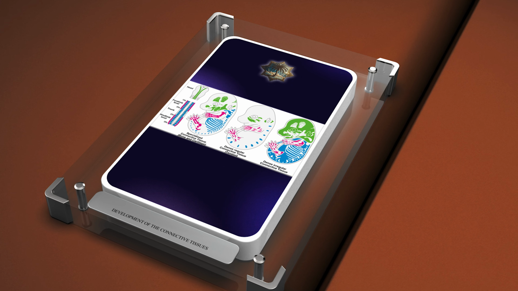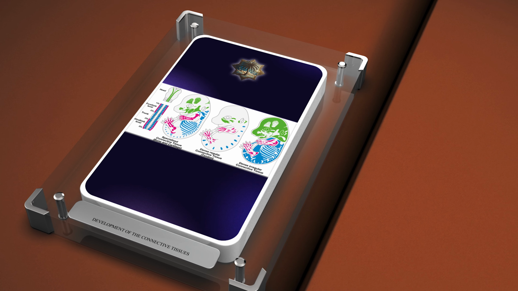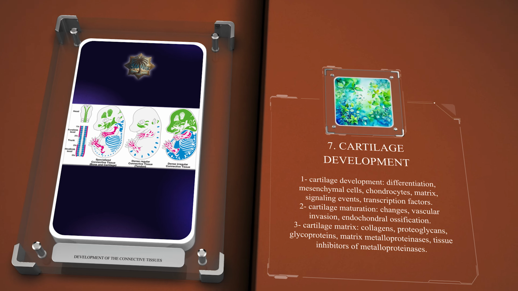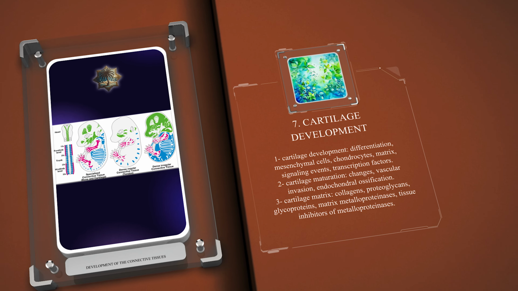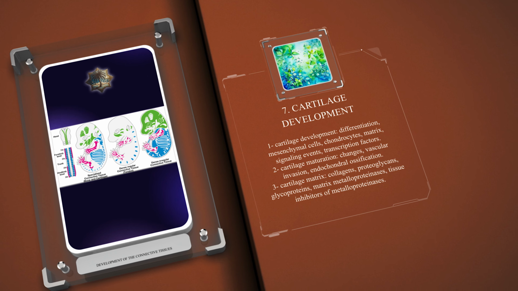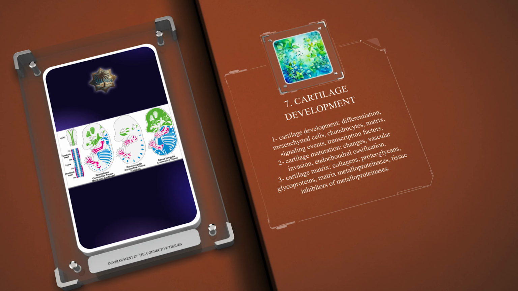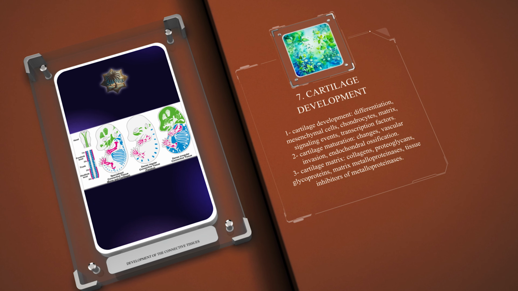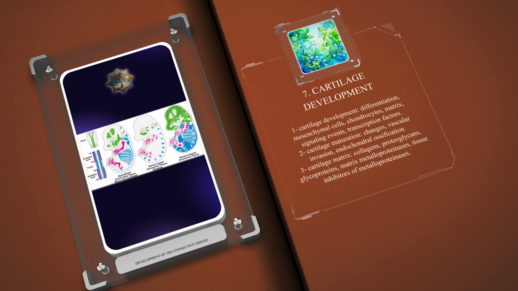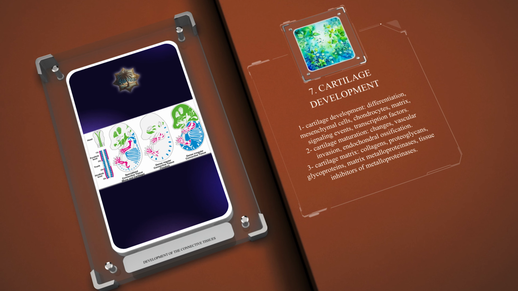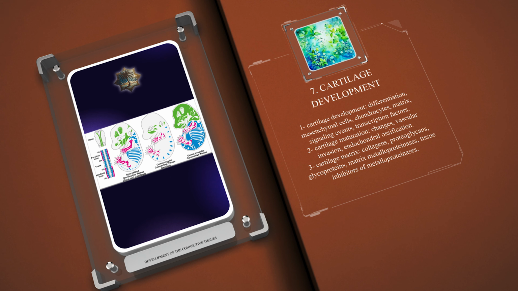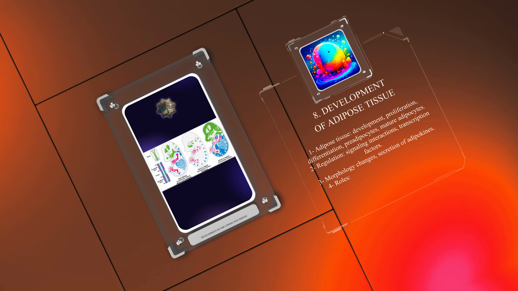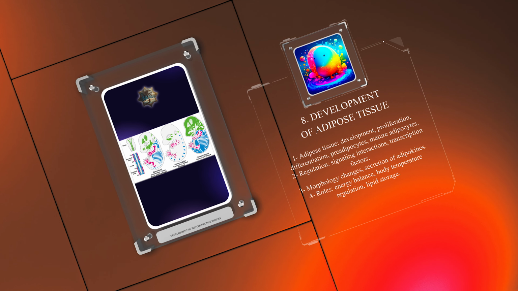Cartilage development involves the differentiation of mesenchymal cells into chondrocytes, which produce and maintain the matrix of the cartilage. This differentiation is regulated by signaling events and transcription factors. During cartilage maturation, chondrocytes undergo changes and promote vascular invasion, leading to endochondral ossification. The cartilage matrix is composed of collagens, proteoglycans, and glycoproteins, which are regulated by matrix metalloproteinases and tissue inhibitors of metalloproteinases.